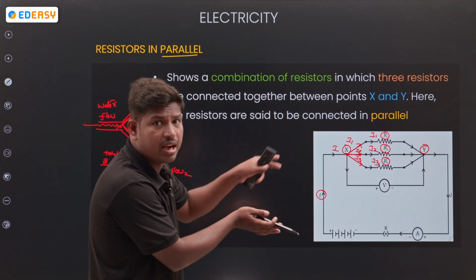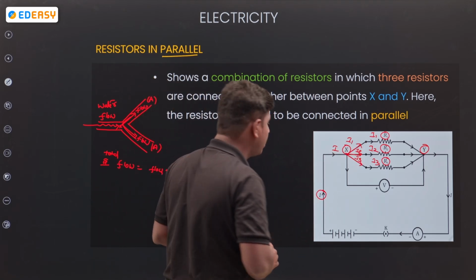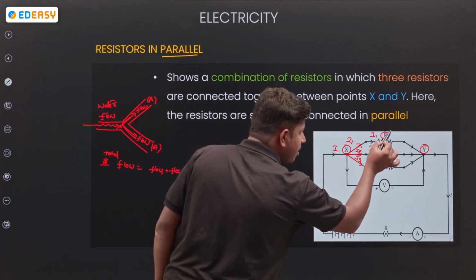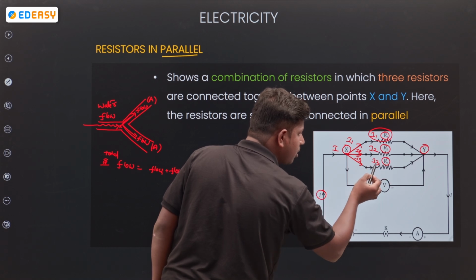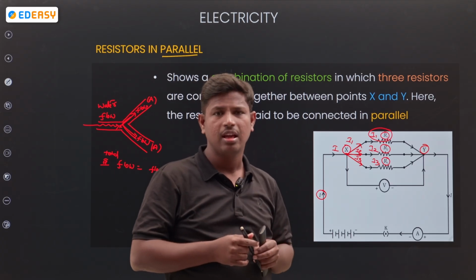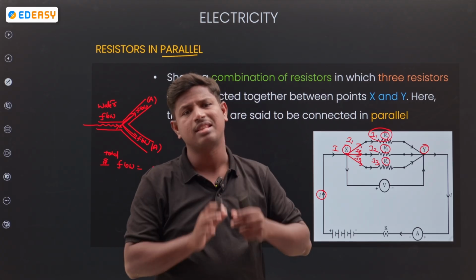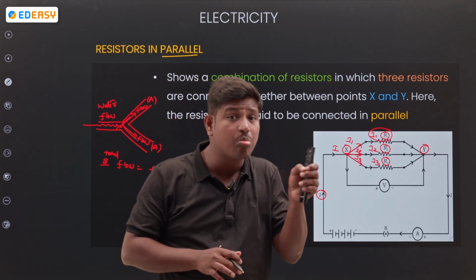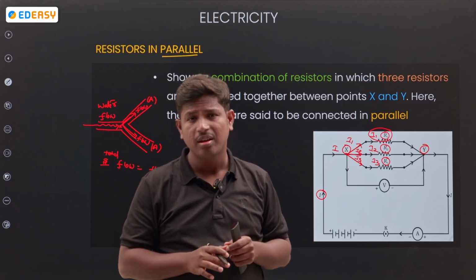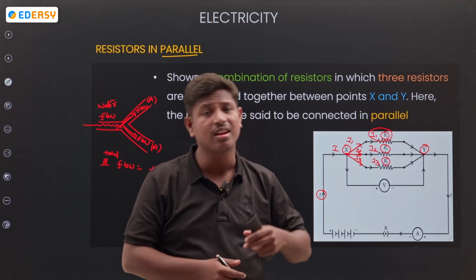Whenever current is divided, the potential is the same. Take I1 R1, here potential I2 R2, here potential I3 R3. Remember: if resistors are in series, the flow, the current, is the same. If resistors are in parallel, the potential is the same. When potential is the same, resistors are parallel. When current is the same, resistors are in series.